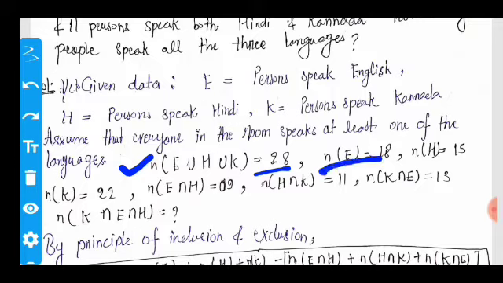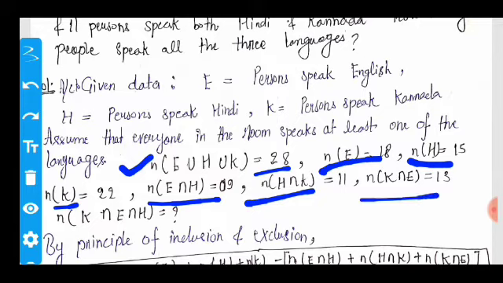n(E) is 18, meaning the total number of people who speak English is 18, the total number who speak Hindi is 15, and the total number who speak Kannada is 22. The total number of people who speak English and Hindi both is 9, Hindi and Kannada is 11, and Kannada and English is 13. So what is the number of people who speak all three languages, meaning K ∩ E ∩ H?